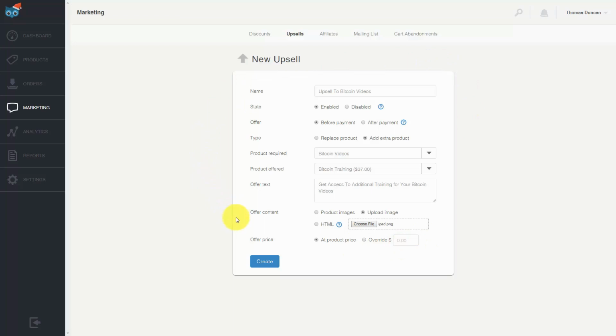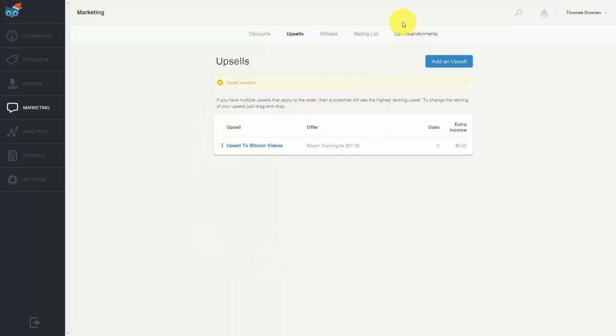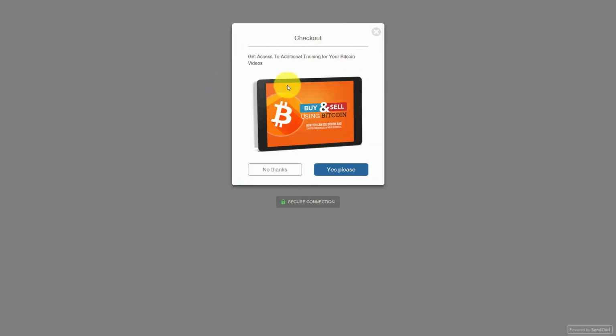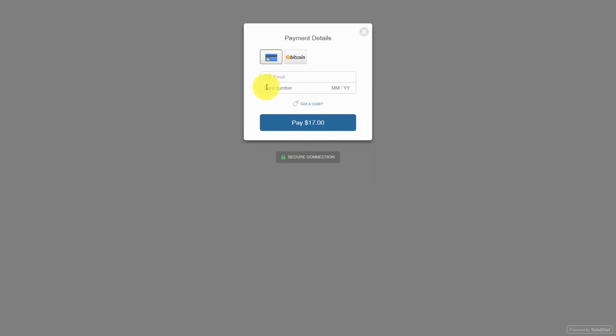Once you've completed everything in your upsell, you're then going to click Create. Once you've done that and you see your upsell in place, the person will buy your product, but then be shown another offer. You'll see this when the client goes to check out. They'll be shown this other offer where they can get access to additional training. They can either say yes or no and then be taken to their offer. For example, if they say no, they'll then be taken to the regular offer where they can pay in Bitcoin. Okay, so with that, thanks, and I will see you in another video.